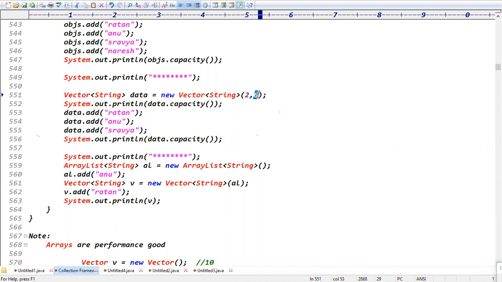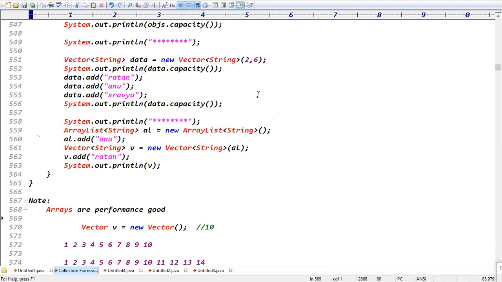Yeah, 8 plus 6 means 14. If you want, you can try to add some more elements. Try to see the output, guys, because for arrays, performance is good.